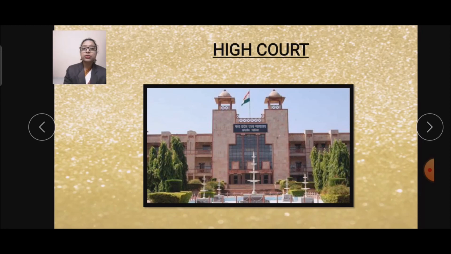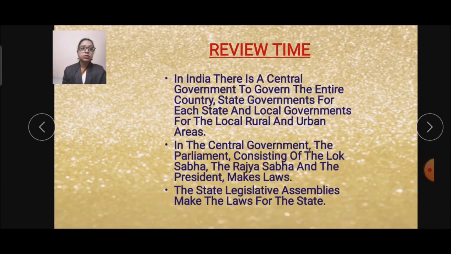But if they are not satisfied with the decision of the Supreme Court, nothing can happen, because the Supreme Court decision is the final decision. The decision of the District Court and High Court can be changed, but the decision of the Supreme Court is final. So these were the courts of a country, India. Now let's see next.